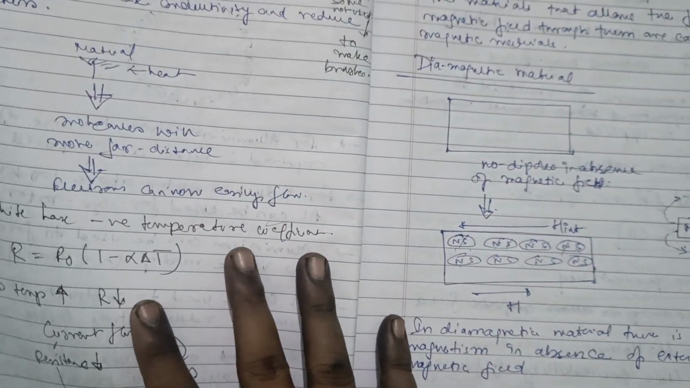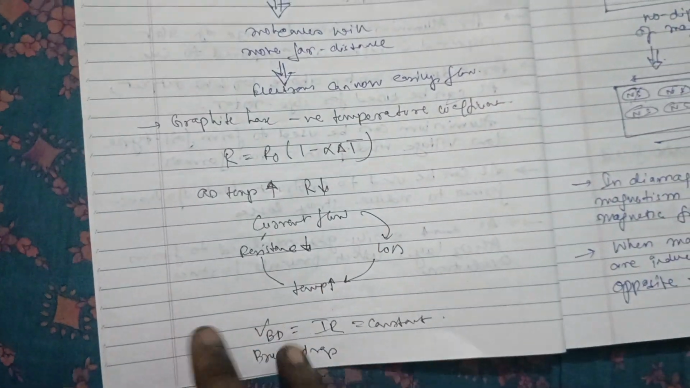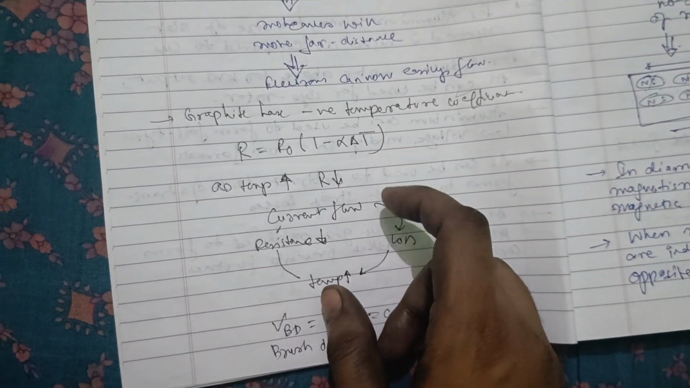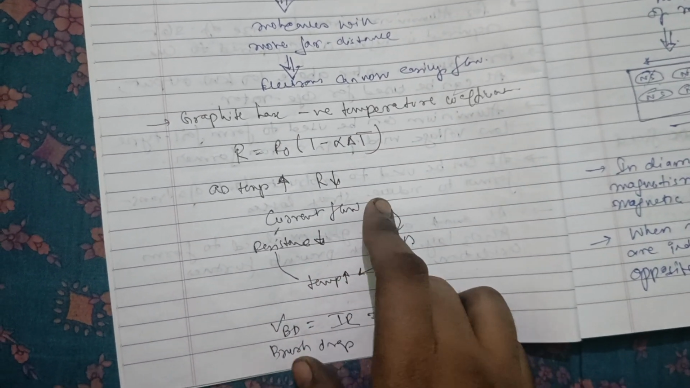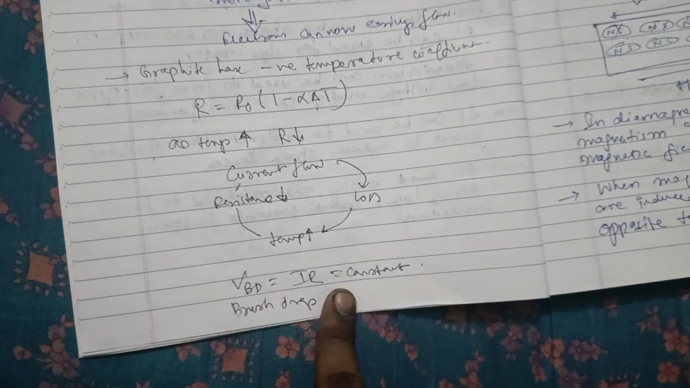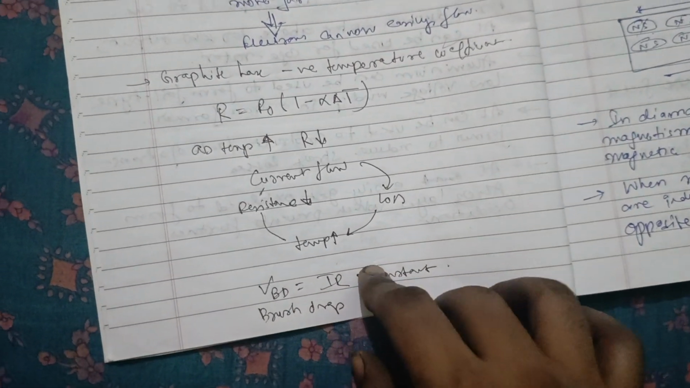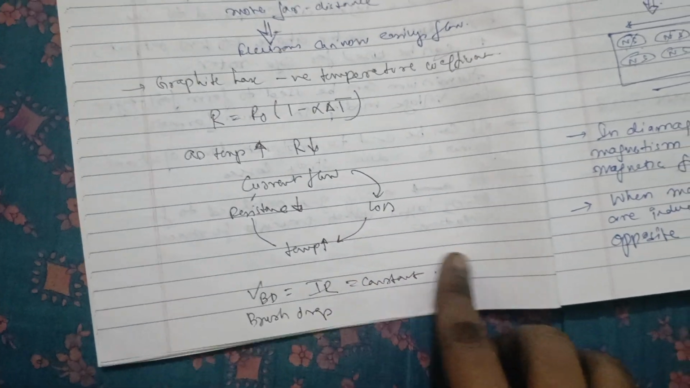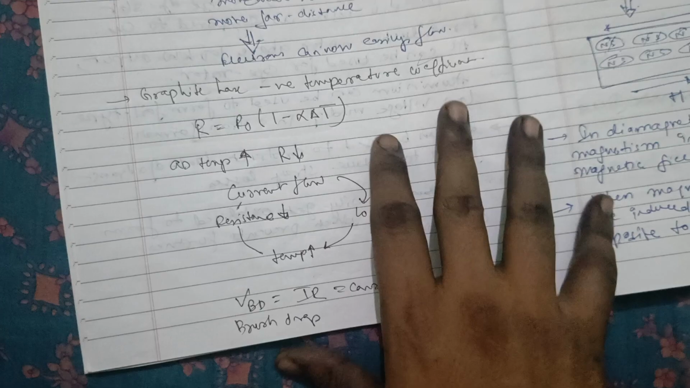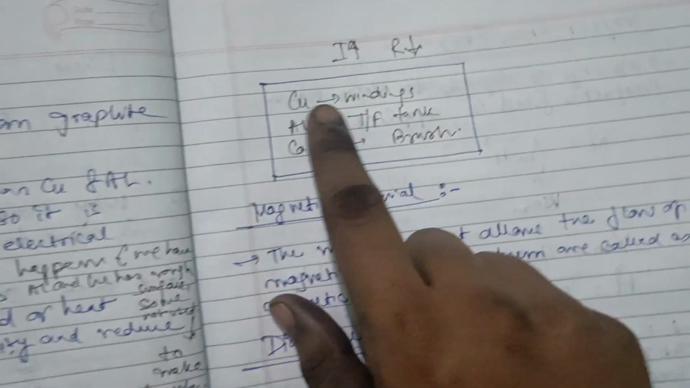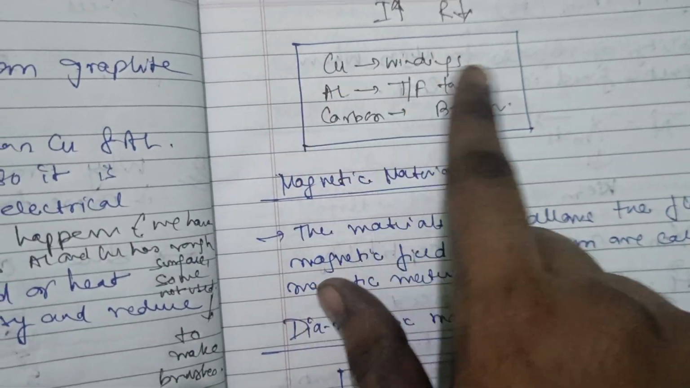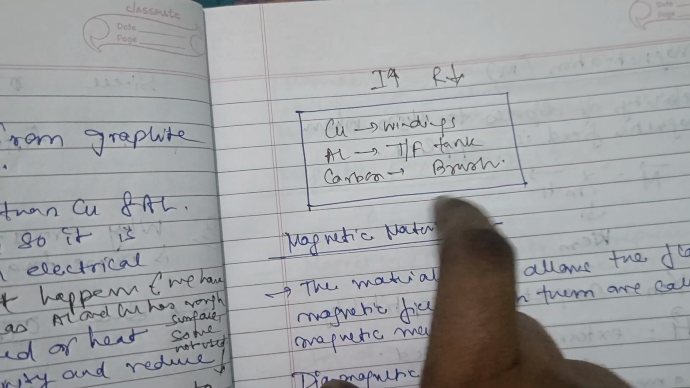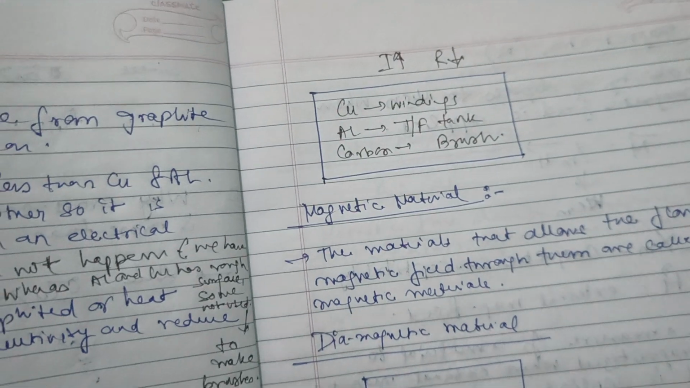Why is the brush drop kept constant? Because graphite has a negative temperature coefficient. If temperature increases, resistance decreases. With current increasing, losses increase and temperature increases, so resistance decreases and the drop is kept constant. Copper we use for making windings, aluminum for making the transformer tank, and carbon for making brushes.